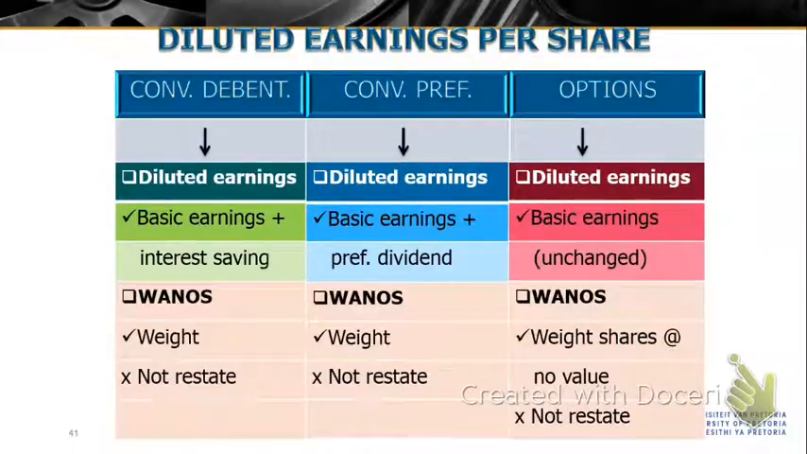As we said previously, there's no interest, there's no dividend, so the basic earnings for dilution stays the same, unchanged. But when you have to calculate the WANOS, as we said previously, you have to calculate those shares that were issued, that are going to be issued for no value. And they are the shares that you will take into account for your diluted earnings per share.